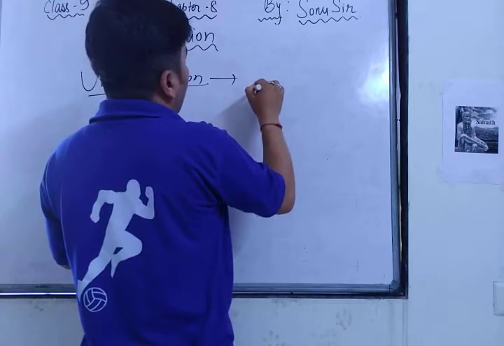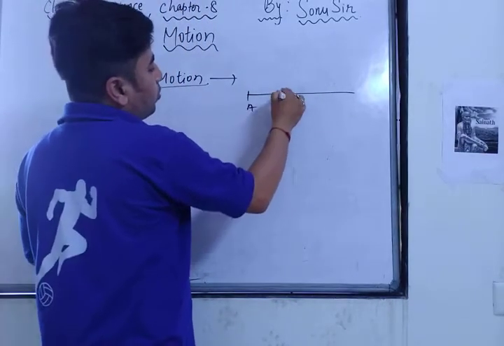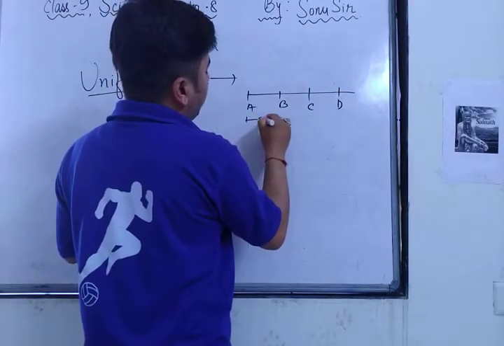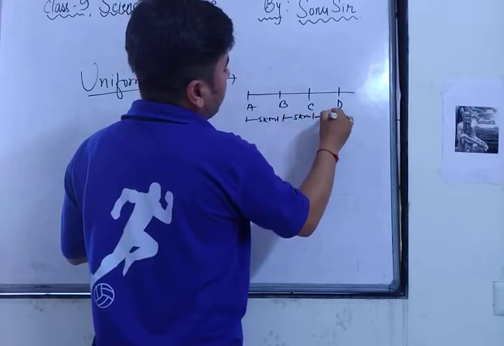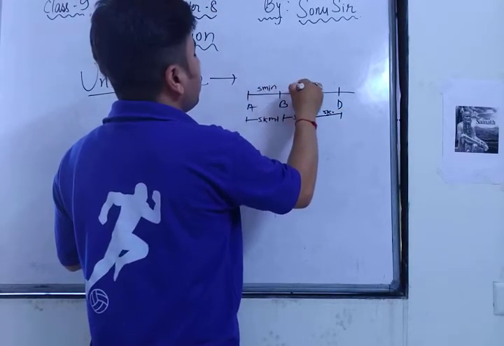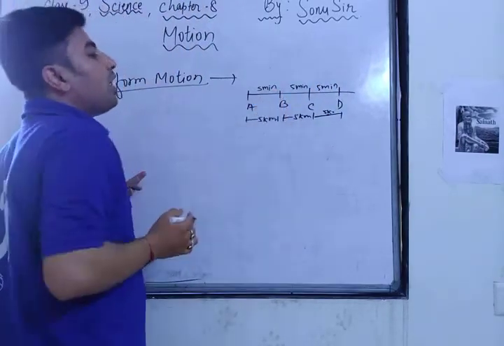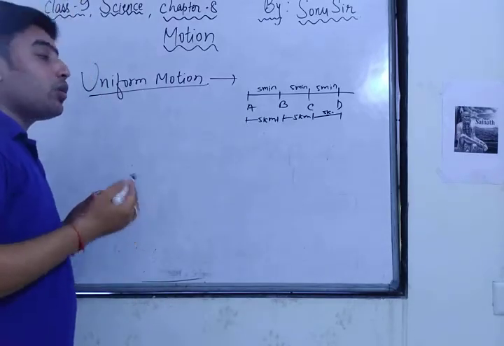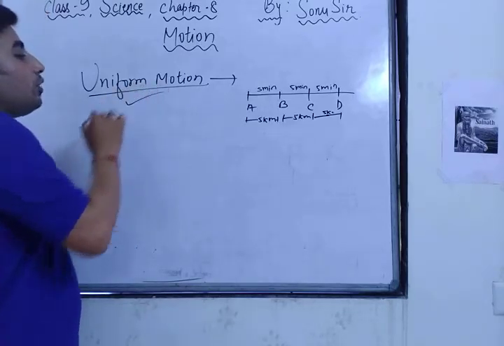Uniform motion means when an object travels equal distance in equal intervals of time. A to B, B to C, C to D. Just suppose from A to B it's 5 kilometers, from B to C 5 kilometers, from C to D 5 kilometers. And it has taken 5 minutes, 5 minutes, 5 minutes. So you can see equal distance and equal interval of time. So when an object travels equal distance in equal intervals of time, that motion is said to be uniform motion.